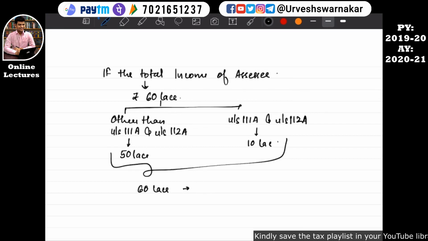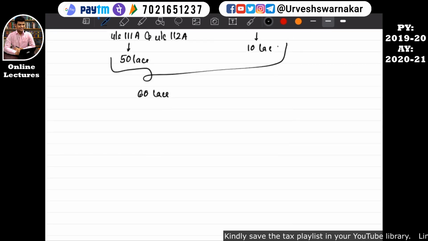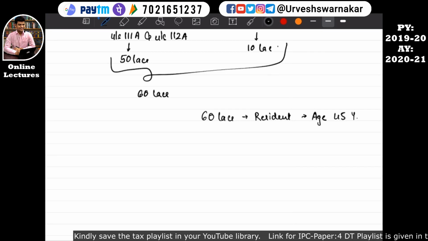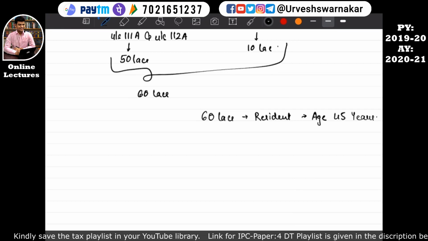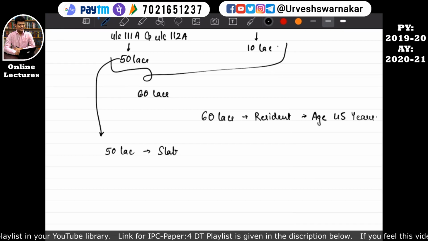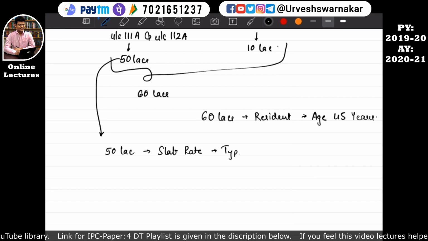How will it be calculated? It will be calculated in this manner. See, 60 lakhs, assuming he is a resident, and his age is say 45 years. If his age is 45 years, how will it be calculated? For this 50 lakhs, it will be calculated as per slab rate, whatever the slab rate of type 1 individual we have studied.